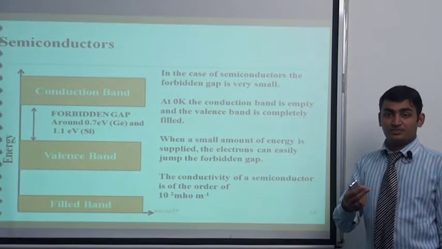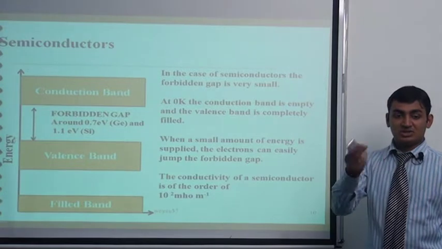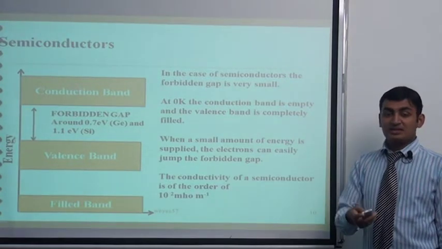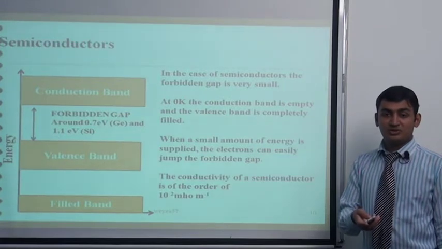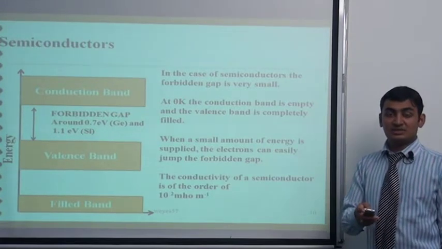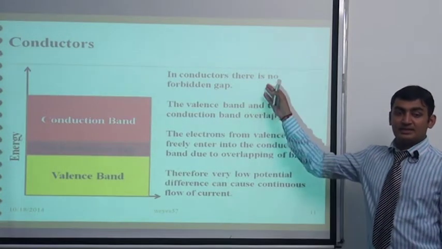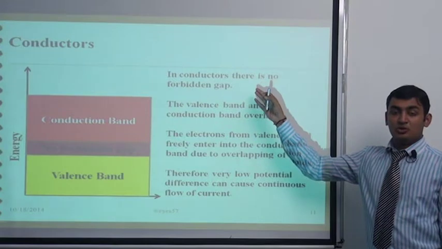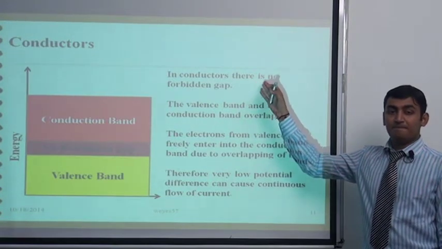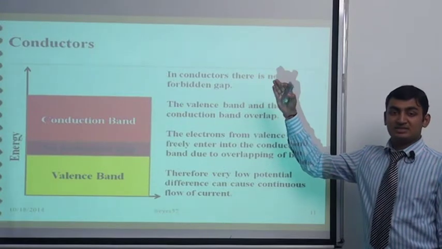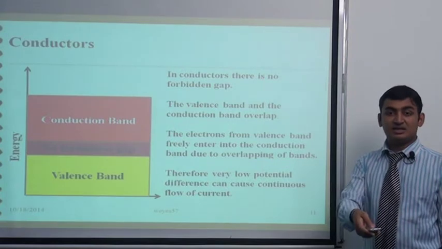The resistivity is 10 raised to minus 2 to 10 raised to 4 ohm meter, and conductivity is around 10 raised to 2 mho per meter. In a conductor there is no band gap, it means the valence band and conduction band are overlapped, so electrons transit easily from the valence band to the conduction band and we get current.